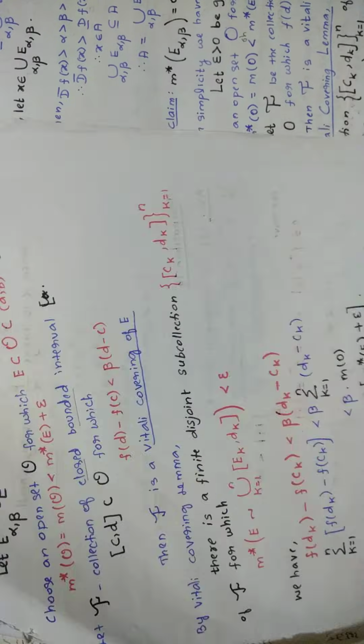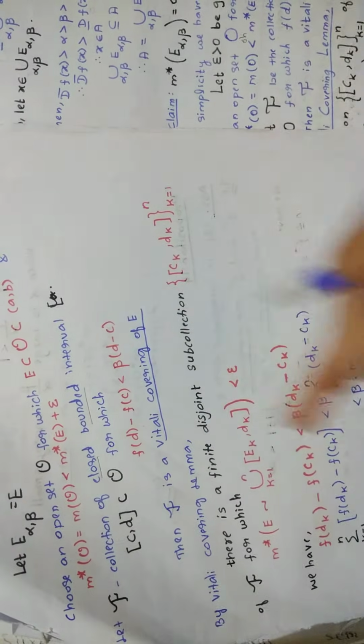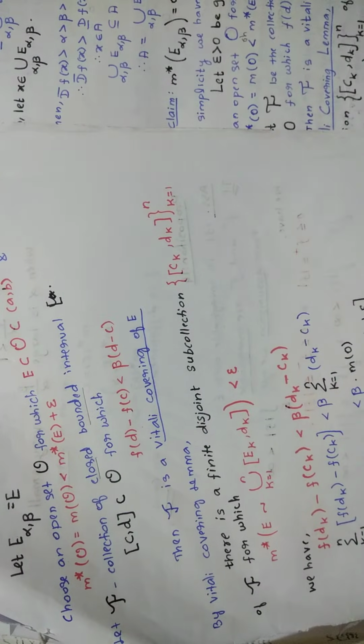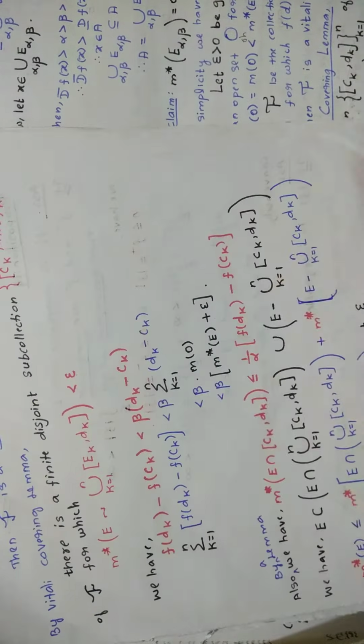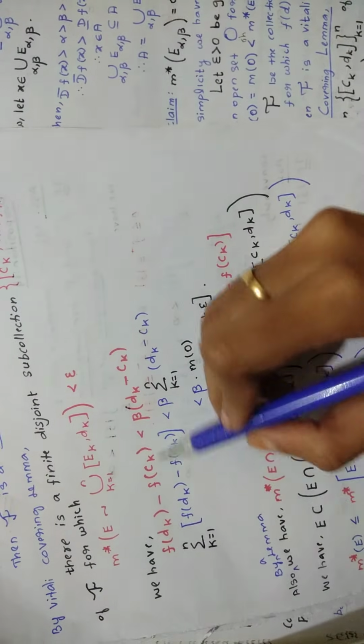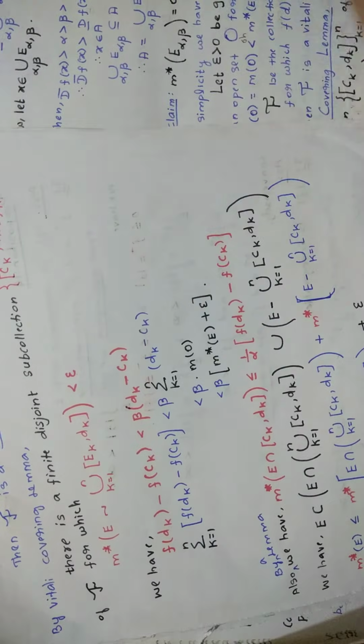Now you are using this, just writing the suffix k. The same line you write, but with the suffix k: f(dk) minus f(ck) less than beta times (dk minus ck).